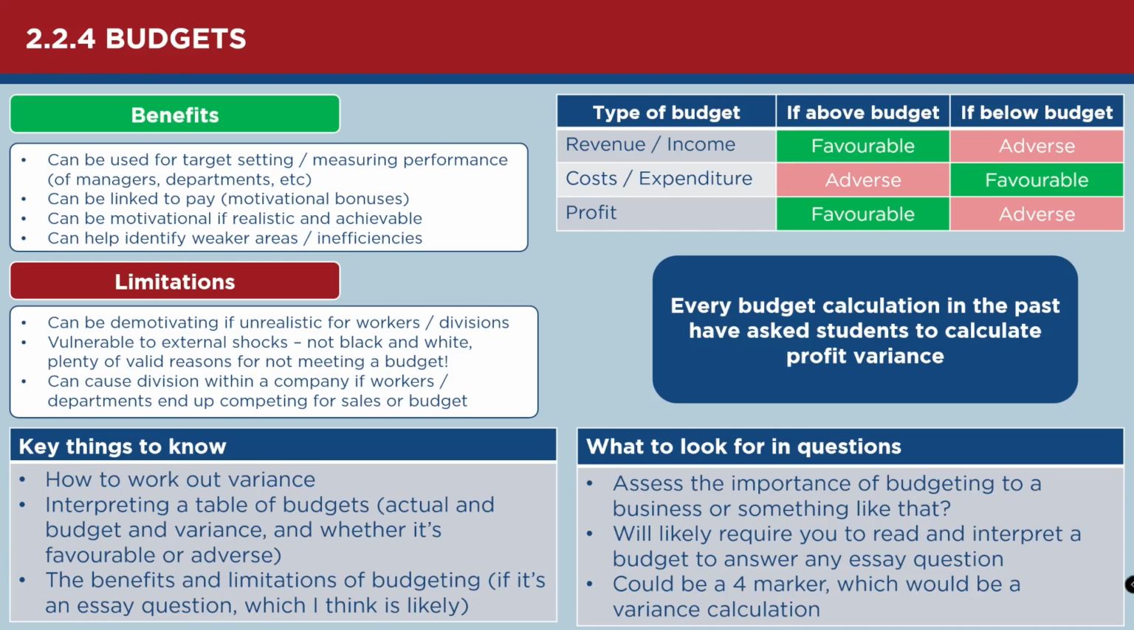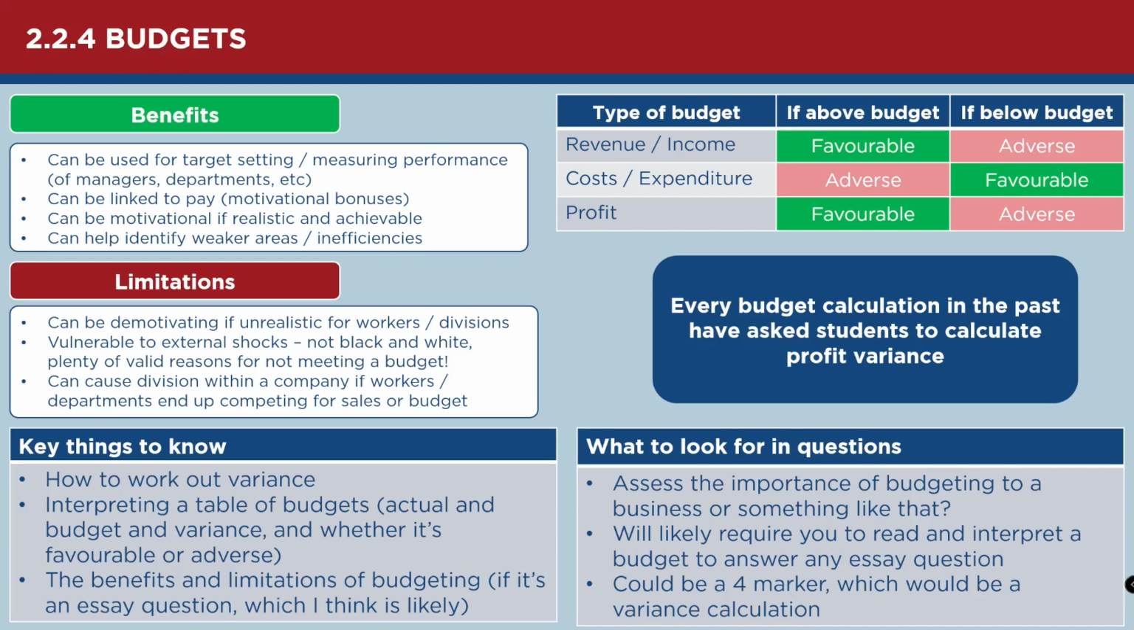And it's worth noting that every budget calculation that we've seen so far has asked students to calculate the profit variance, in which case you're just looking at a table of data, calculating the two profits for budget and for actual, and then working out the difference and working out whether that's good or bad, to figure out whether it's favorable or adverse. With revenue and with profit, we want our outcomes to be above budget. That suggests that we've made more money than we expected. Obviously, for costs, it'll be the inverse of that.